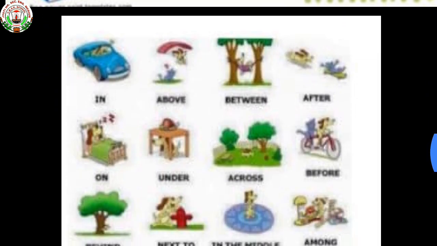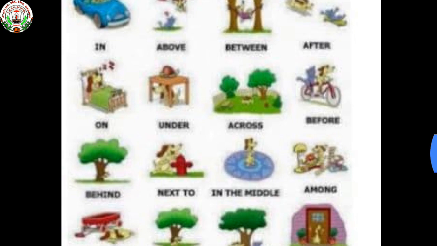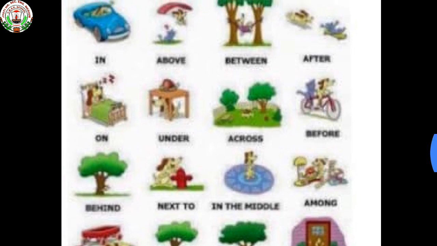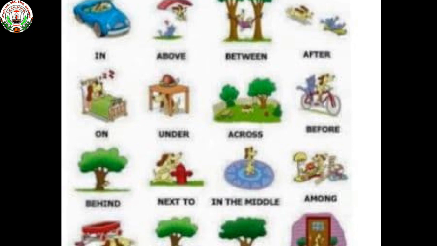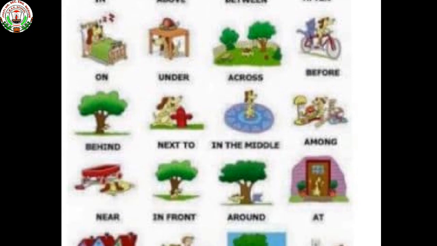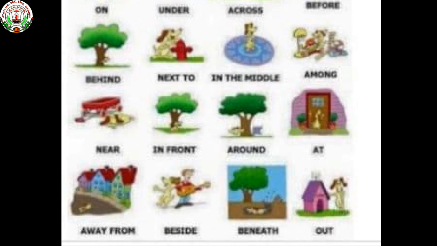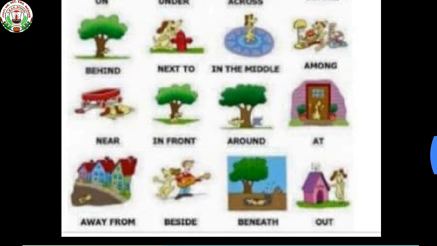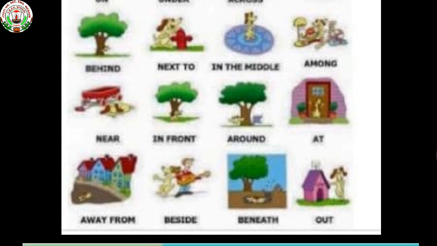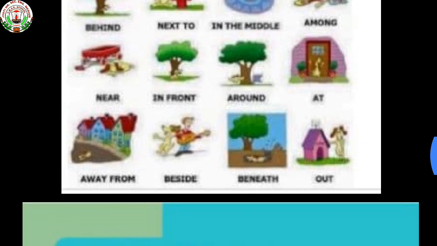See the examples of prepositions: in, above, between, after, on, under, across, before, behind, next to, in the middle, among, near, in front, around, at, away from, beside, beneath, out, like this. So these are the examples of prepositions.